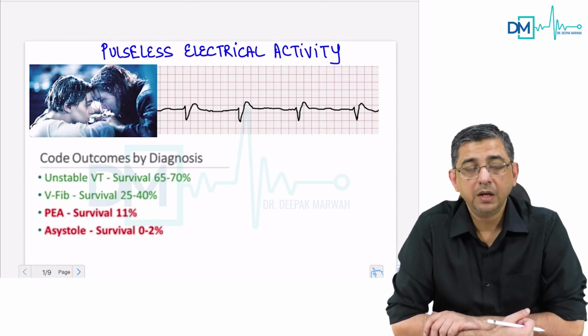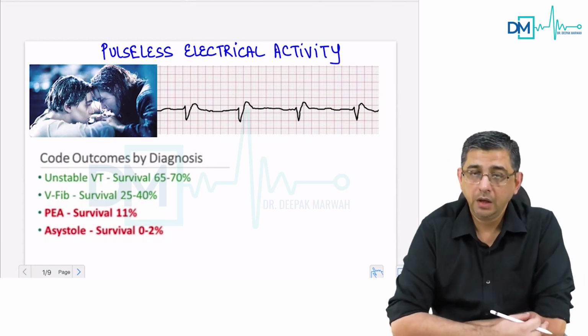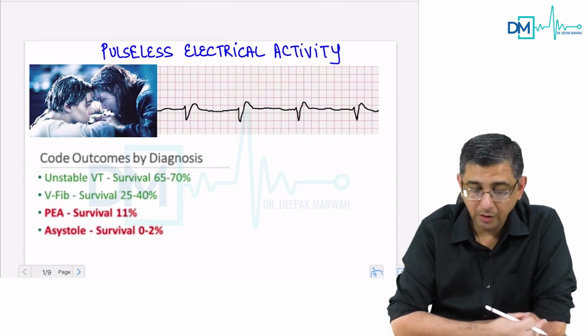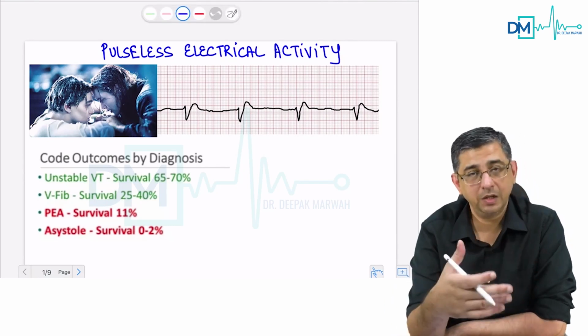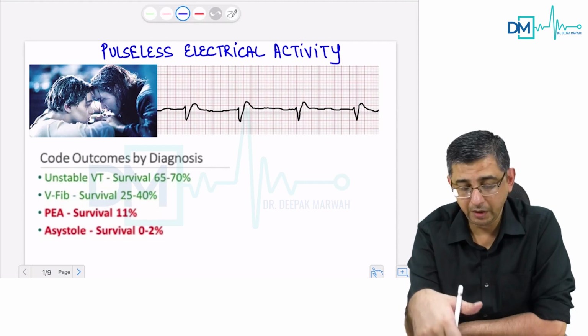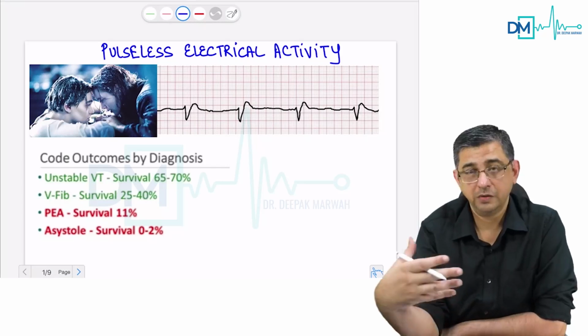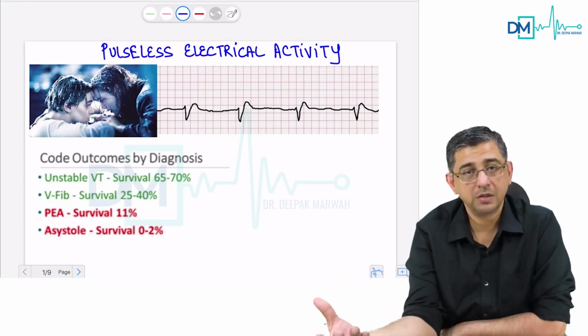Hi guys, welcome back. We shall now be talking about PEA, that is pulseless electrical activity. In this condition, the electrical part of the heart, which is the SA node, the AV node, the bundle of His and Purkinje fibers, is working just fine. But though that particular part of the heart is working just fine, still there is no pulse.